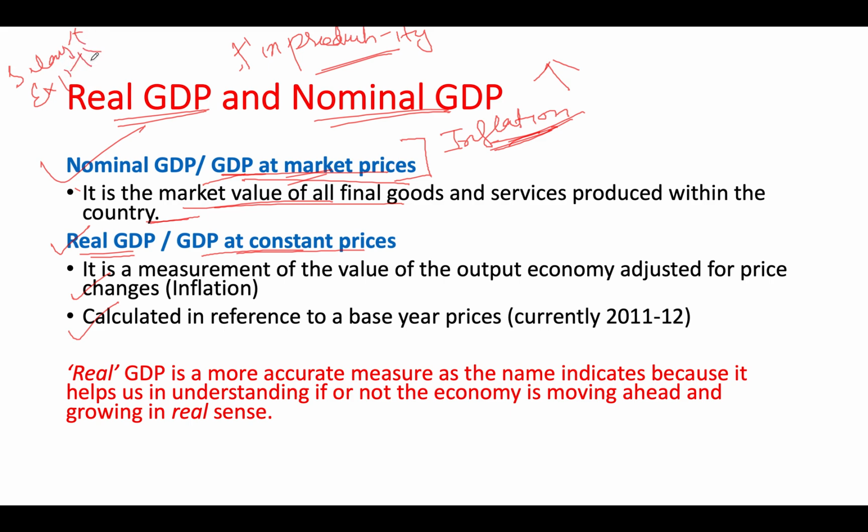Because see, the things and the articles which you are purchasing in your day-to-day life, if their price is also continuously increasing and your salary is also increasing, you're not able to take the benefit of that saving. Why? Because of inflation. So GDP at market prices includes the price of inflation in the goods and services. But for real GDP, we have to adjust that inflation, to check whether we have increased our productivity or not.